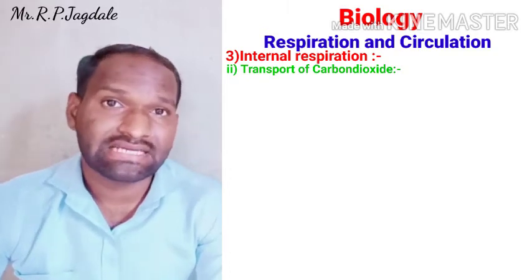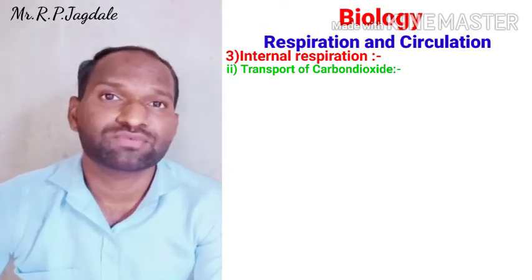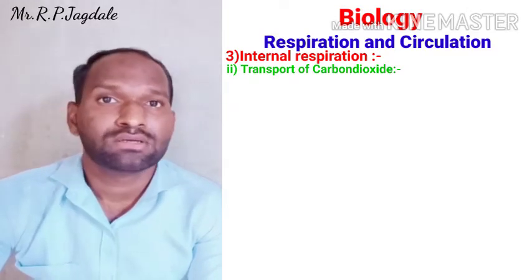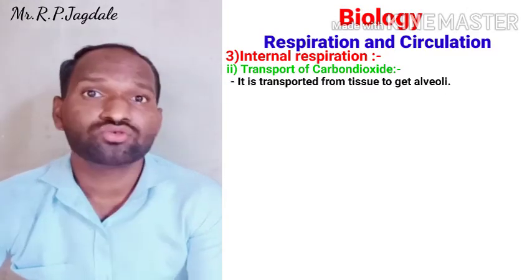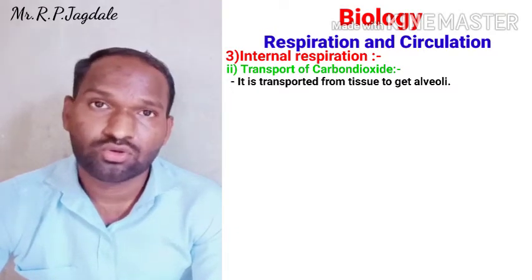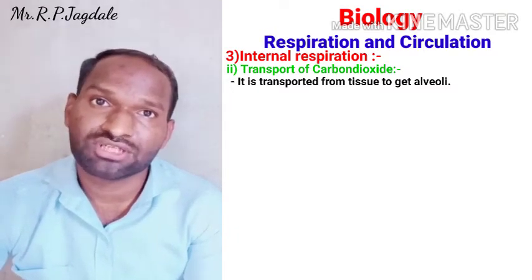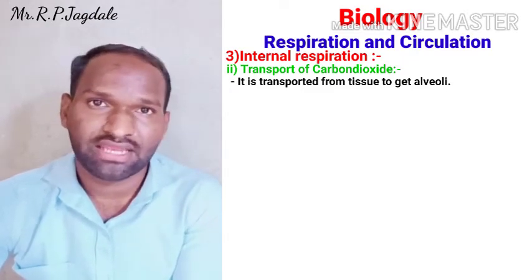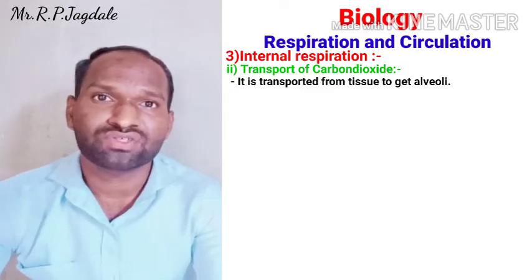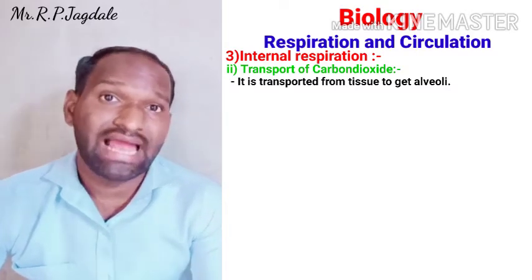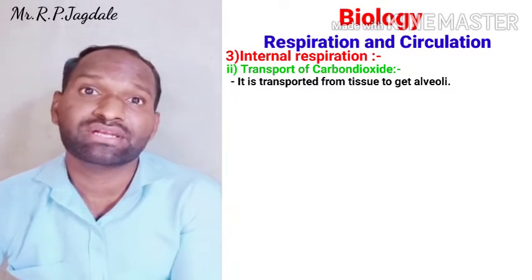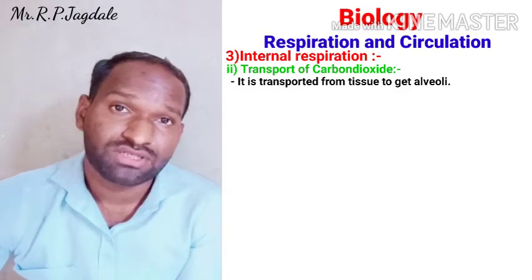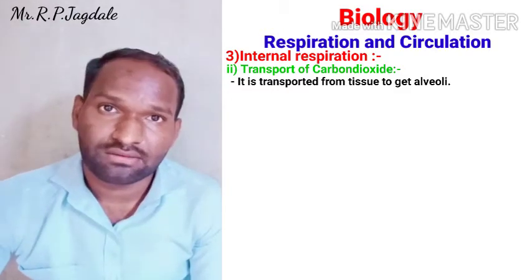Now coming to the second part, that is the transportation of CO2. Transportation of CO2 is from tissue to the alveoli, we know that. Now the total amount of carbon dioxide produced inside the body, how the CO2 is produced, we have seen the reaction, and at the last we are going to see the reaction. But that CO2 produced needs to be eliminated out of the body. For that, transportation of CO2 from tissue to alveoli is done.